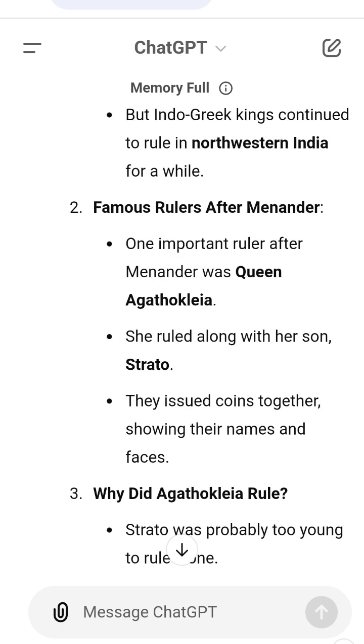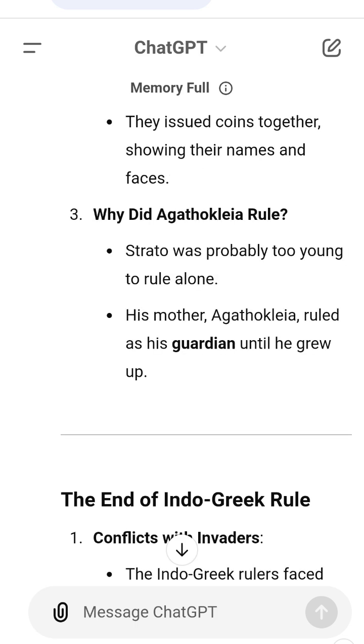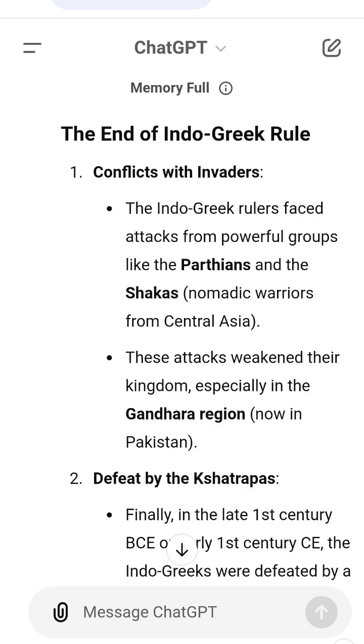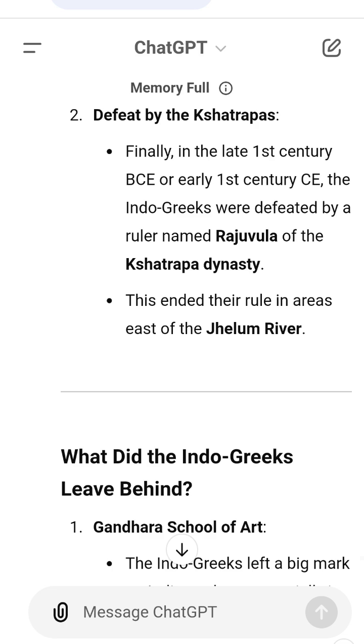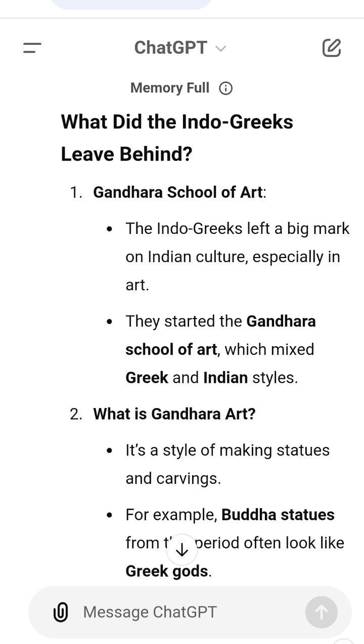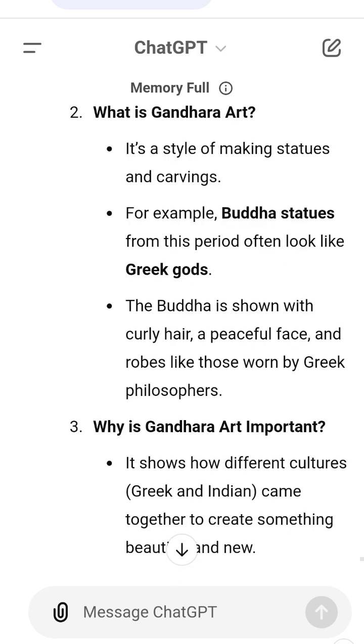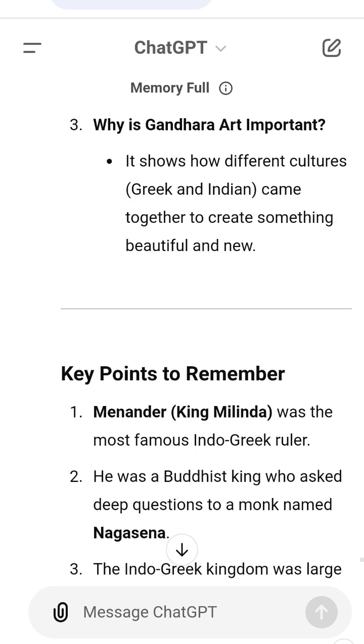Examples to make it clear. 1. Menander's questions. Imagine a student, Menander, sitting with a wise teacher and asking, what happens after we die? The teacher calmly explains, just like in the Milinda Panha. 2. Coins of Agathoclea and Strato. Think of a coin with a mother's face on one side, Agathoclea, and her son's face on the other, Strato. This shows they ruled together. 3. Gandhara art. Picture a statue of the Buddha that looks like a Greek god with a mix of Indian and Greek features. That's Gandhara art, an example of how two cultures combined.